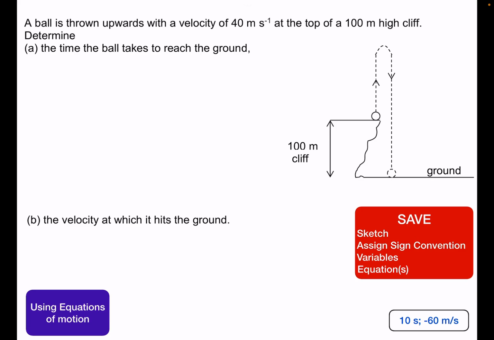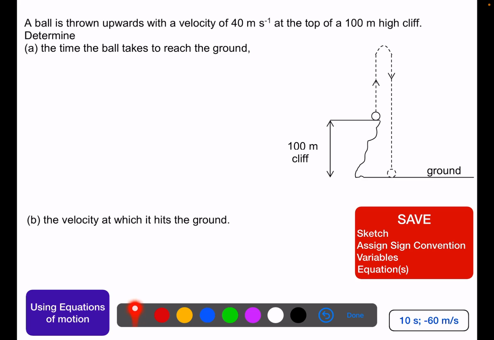Okay, let's look at this problem. A ball is thrown upwards with a velocity of 40 meters per second at the top of a 100 meter high cliff. Okay, we can approach this problem using the SAVE approach, where S is to draw a sketch, and this is already given in the question.